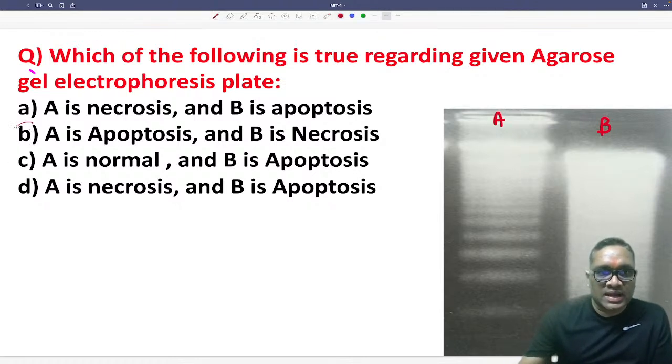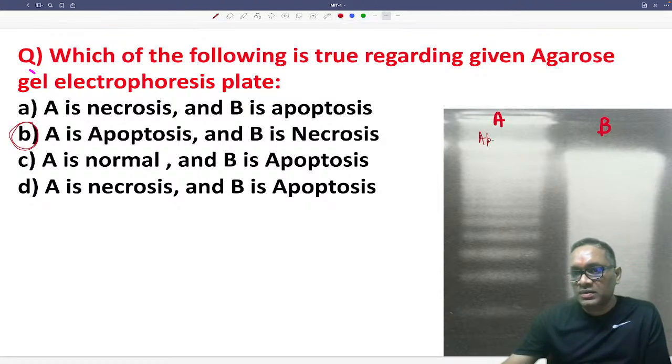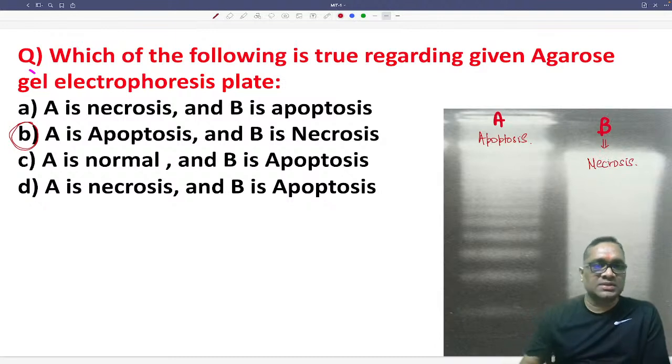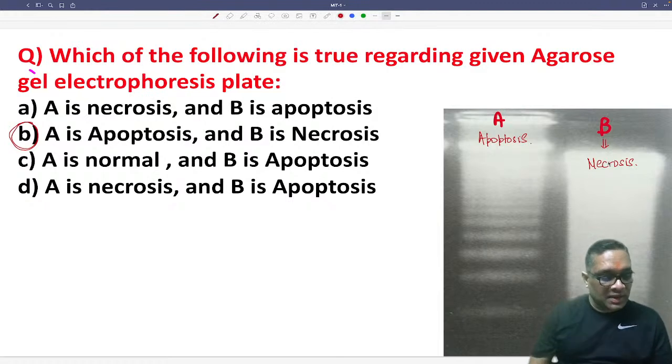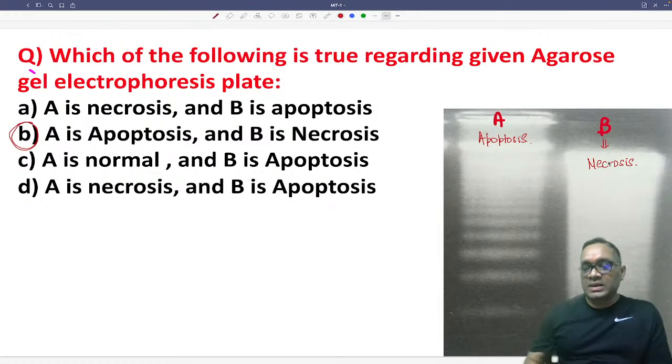So what is the correct answer? The correct answer is B. This A is for apoptosis and B is for necrosis, right? So that is why B is the correct answer. Now I will give you the explanation of what is happening here.